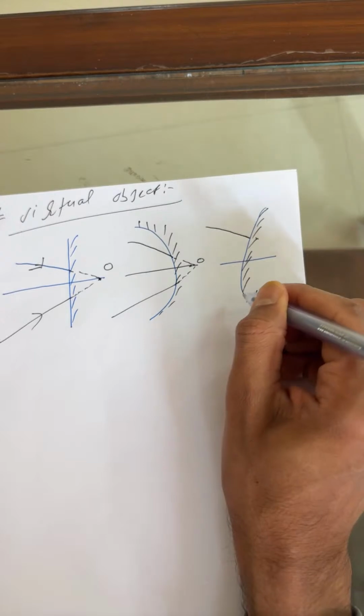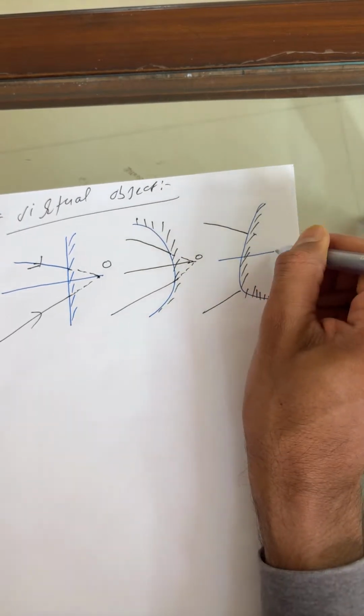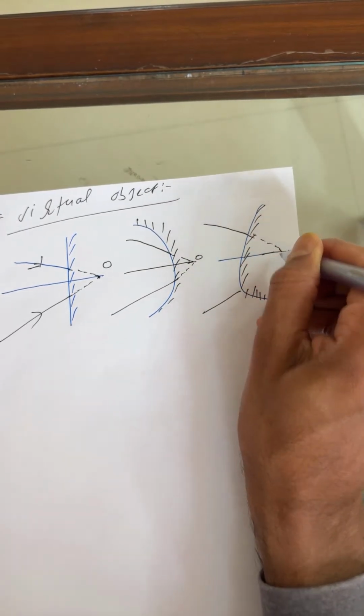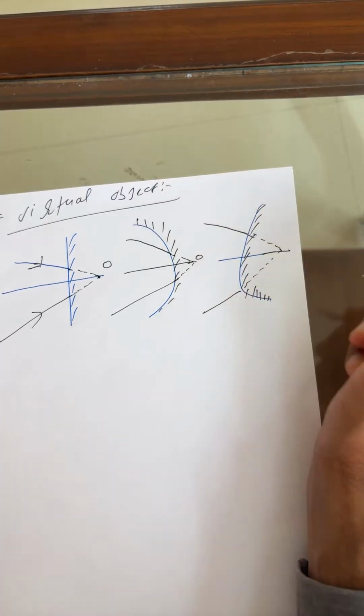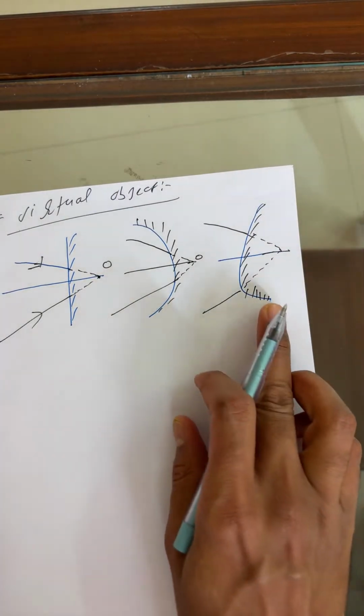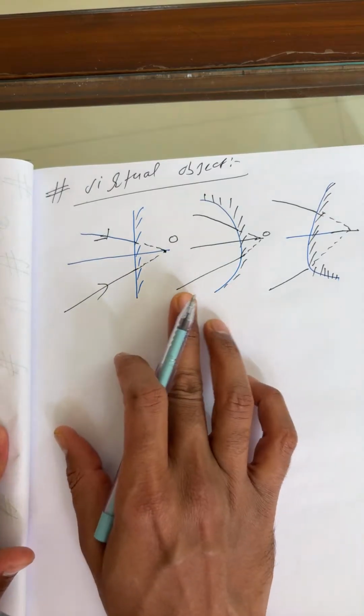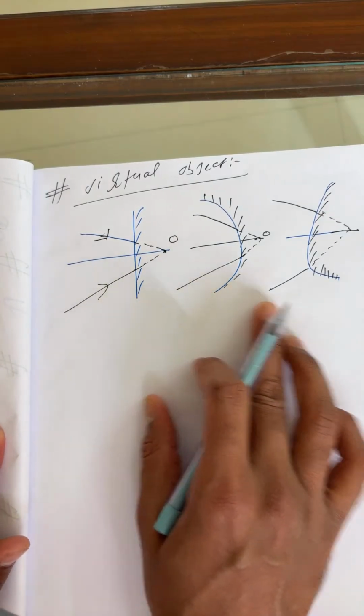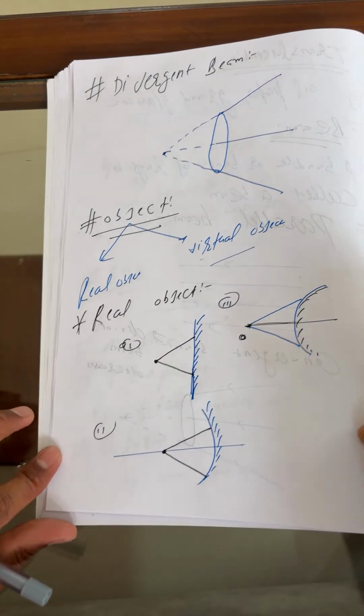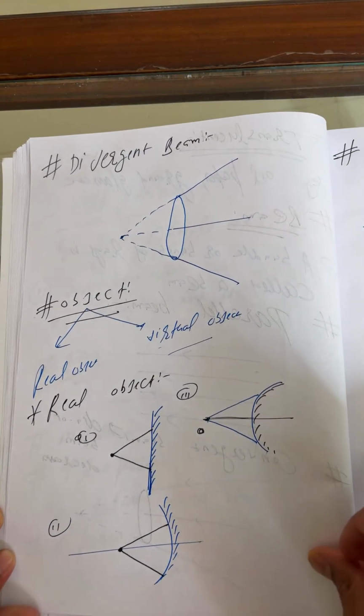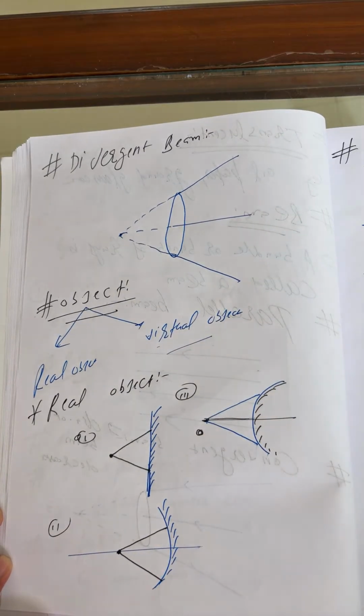This is a ray of light again coming from infinity. Now students, meeting at this point. So these all are examples of virtual object. Take a snapshot here, and which I gave here, this is the example of real object.